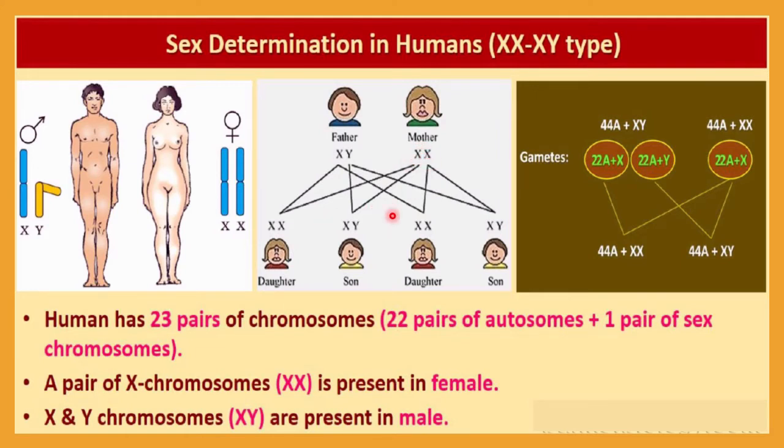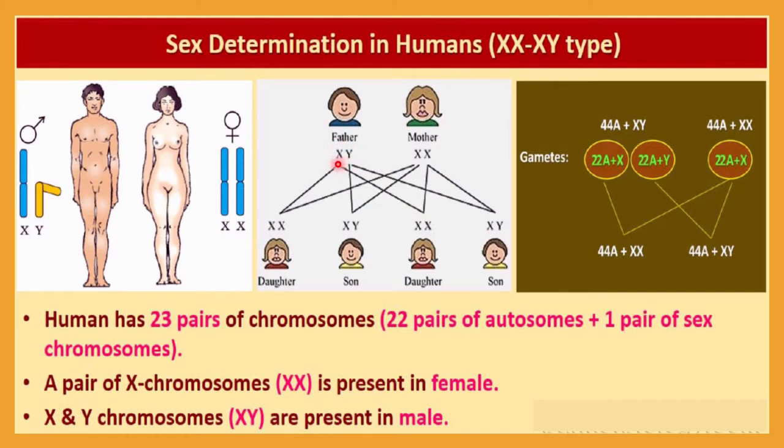And if you do Punnett analysis, or you can see the check. Okay, so here you can see daughter XX chromosome, XY is responsible for son, then XX is the daughter and XY is the son. So male or female always depends on the Y or X which is received from the father. Okay, because female, you can see here, mother is producing the same kind of gamete. So it all depends on the father's sperms which have X or Y.